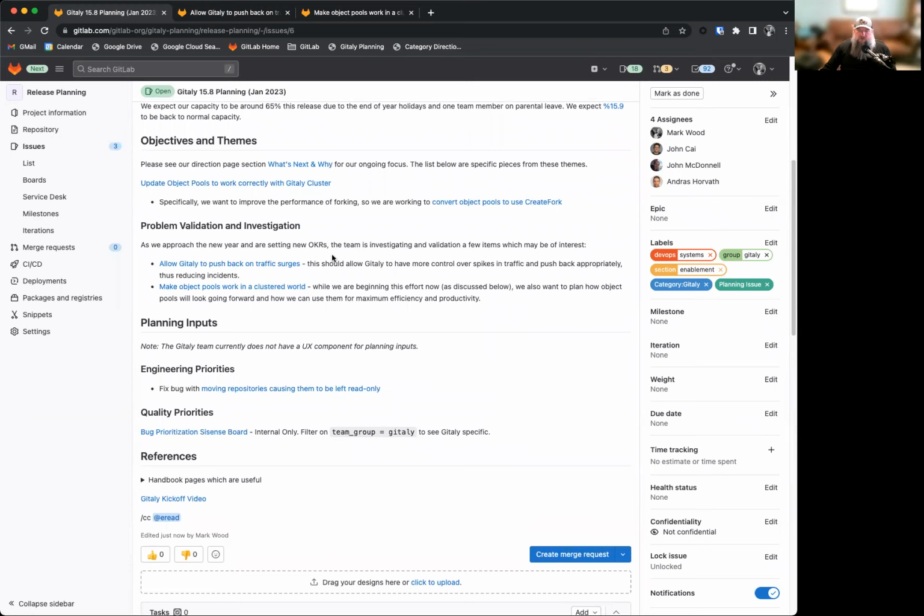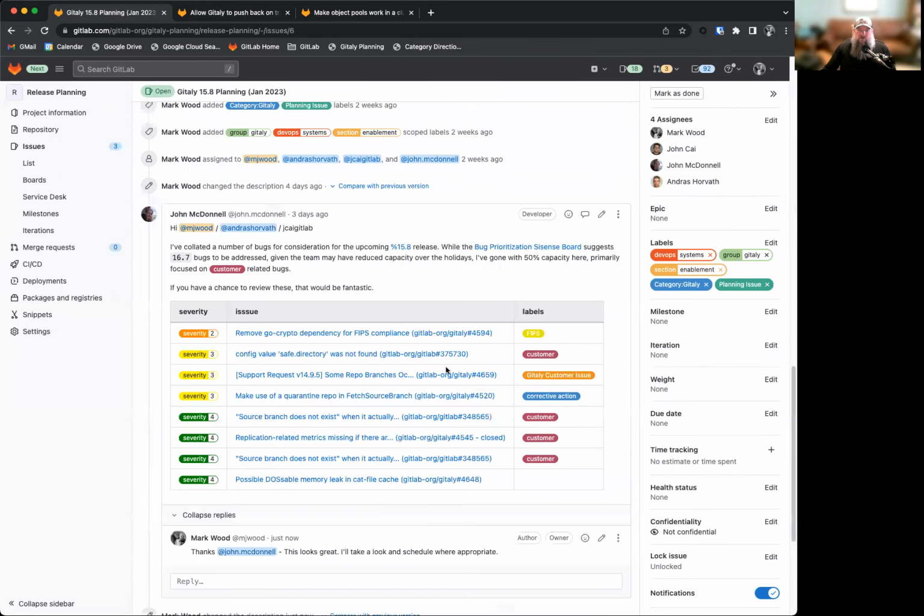I also want to point out that our bug fixes here have been worked through our quad planning process. These bug fixes are what we're planning on addressing in the 15.8 milestone, and we're trying to focus primarily on customer-related bugs during that time for bug fixes alone.